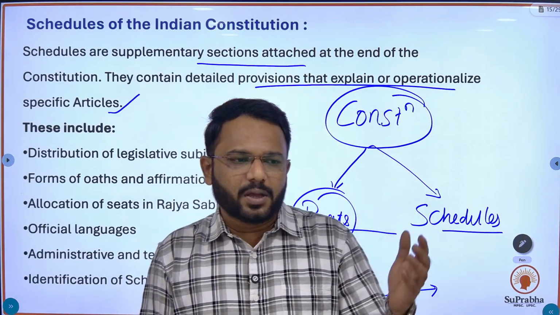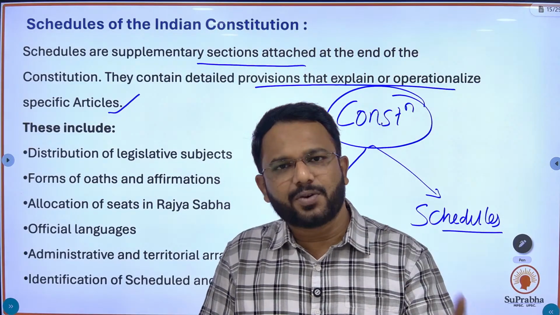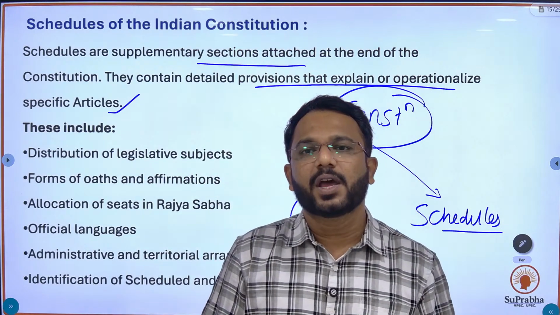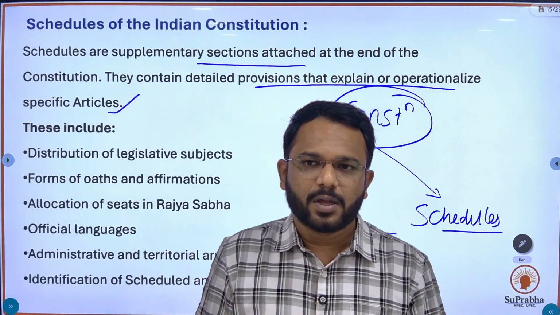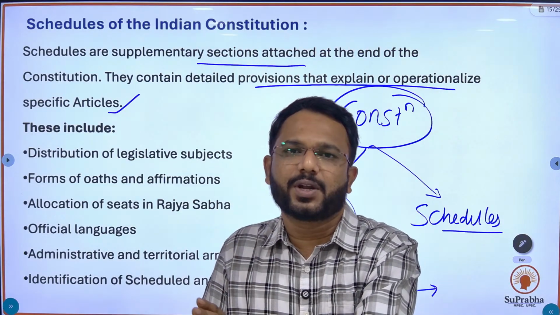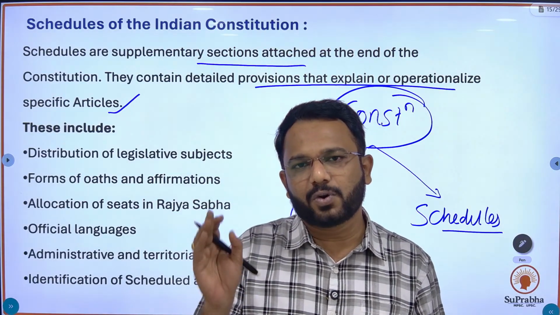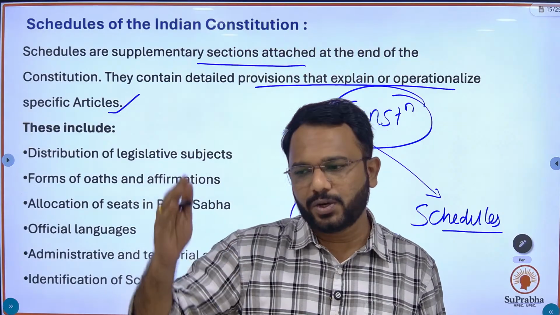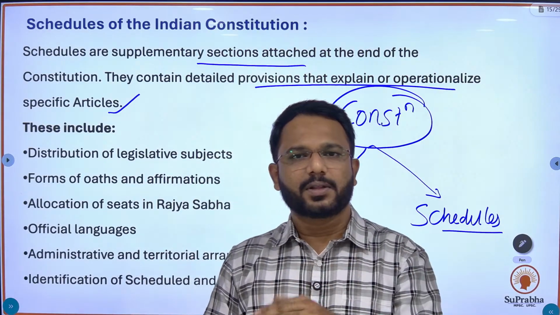For example, oath. Supreme Court judges, High Court judges, president, vice president, governors, MPs, council of ministers, prime minister, each and every person has to take an oath before entering that office. All these oaths are placed in a schedule. If you want to refer to any oath, like the oath of the president, you have to directly open that schedule and refer to it there.